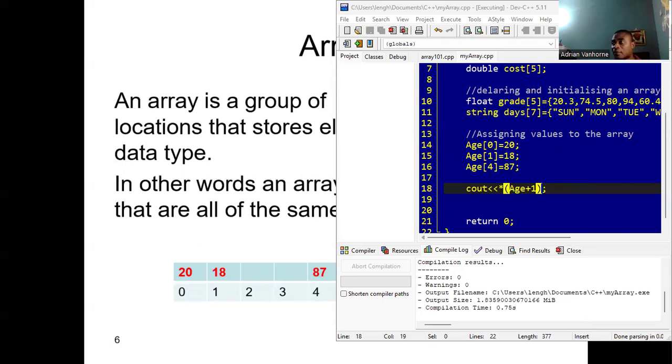So that's another way that we can access the elements in the array. Again, if you want to access the third element, just put age +2 and dereference that.